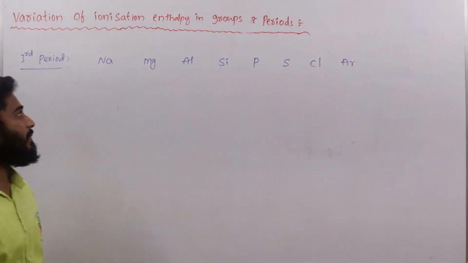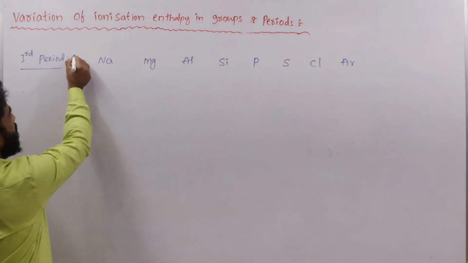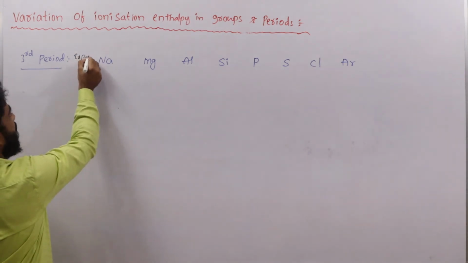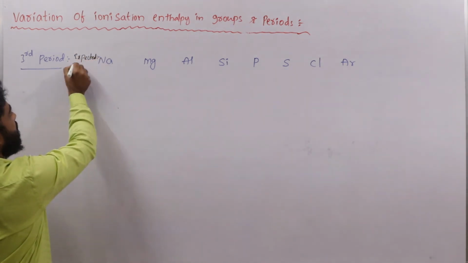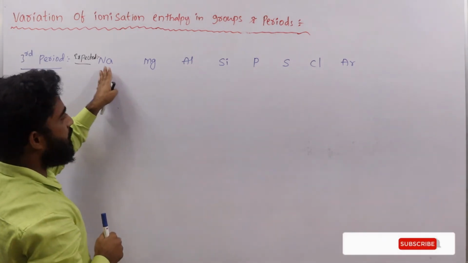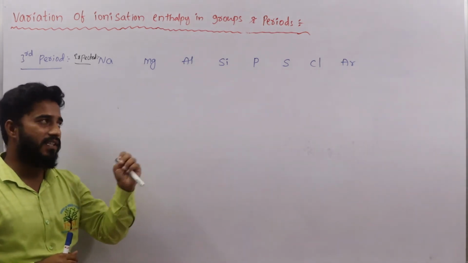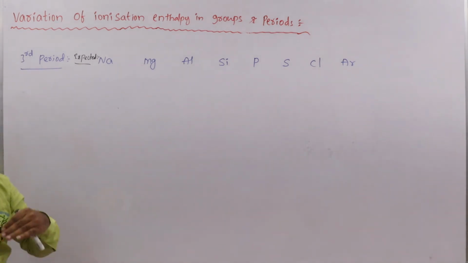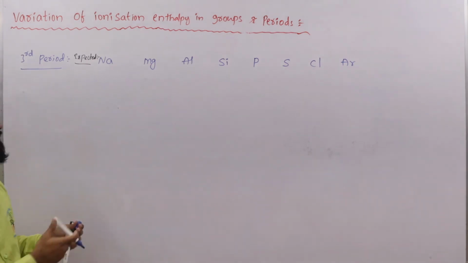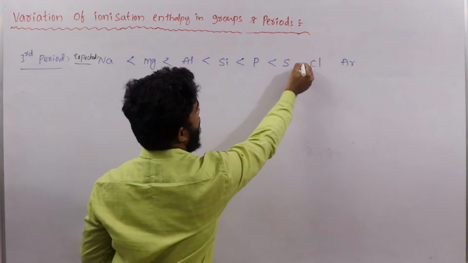So what can we expect here? As we know, in a period from left to right, when atomic size decreases, nuclear charge increases, then ionization enthalpy also increases. That's why this is the expected order.